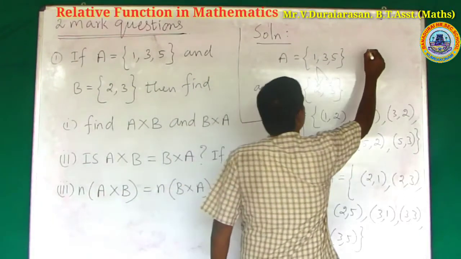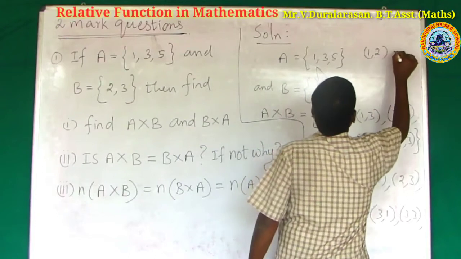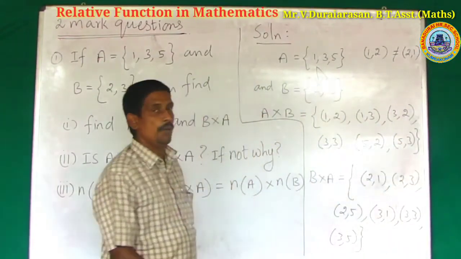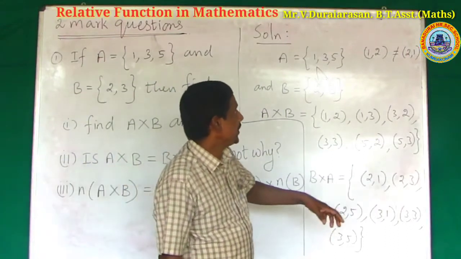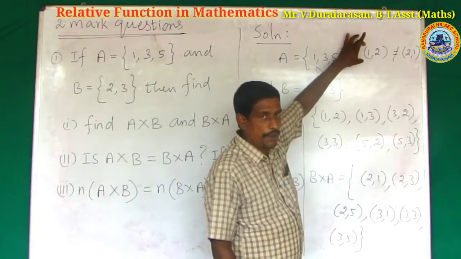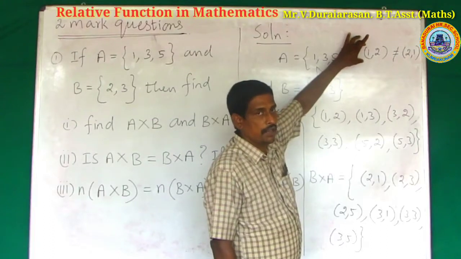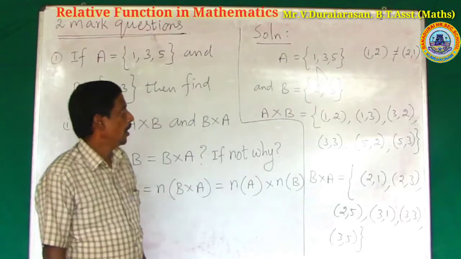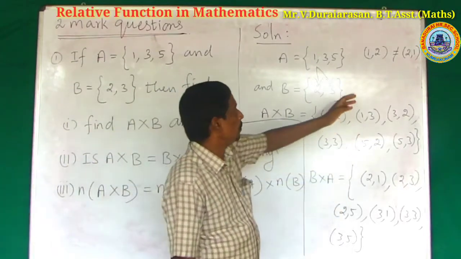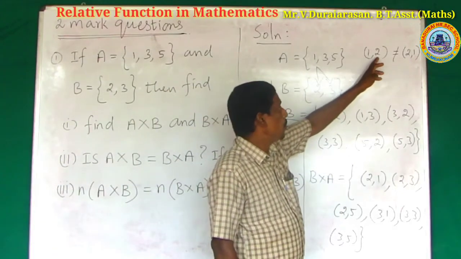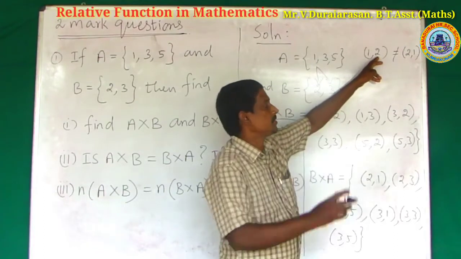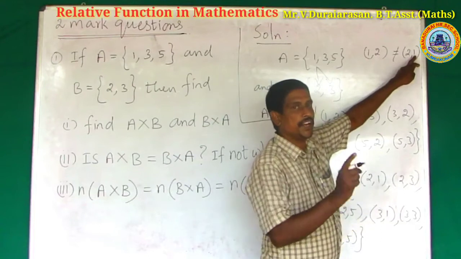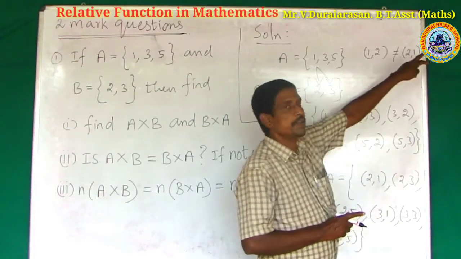(1, 2) is not equal to (2, 1). How? We have already covered the topic of ordered pairs. What is the reason? (1, 2) means move horizontally 1 unit and vertically 2 units. (2, 1) means move horizontally 2 units and vertically 1 unit. Is it the same place?